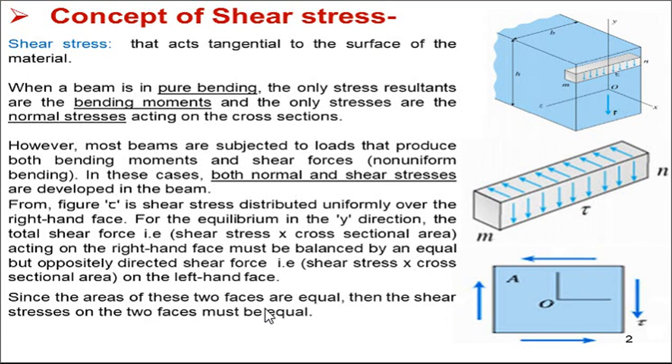The areas of these two faces are equal, because although this is a two-dimensional figure, the thickness of the block is considered as unity, or 1. That is why the areas are equal, and the shear stresses on the left and right faces are also equal.